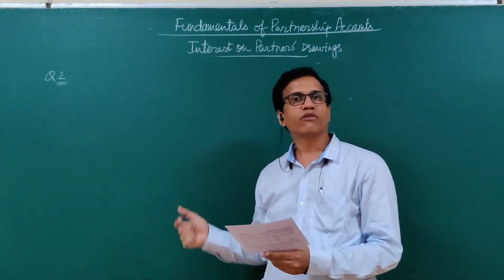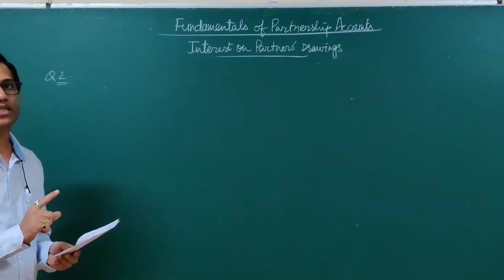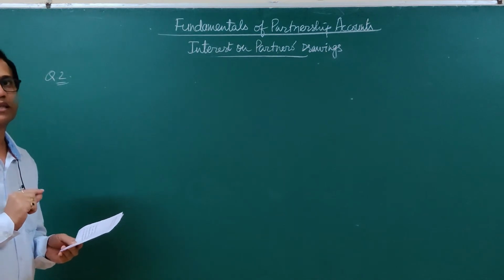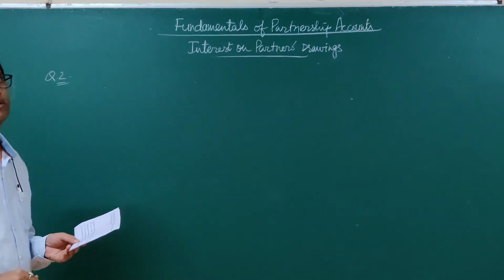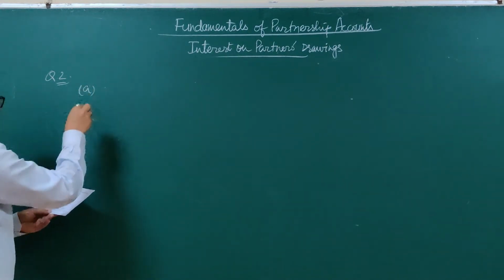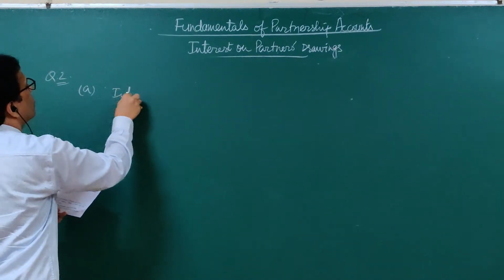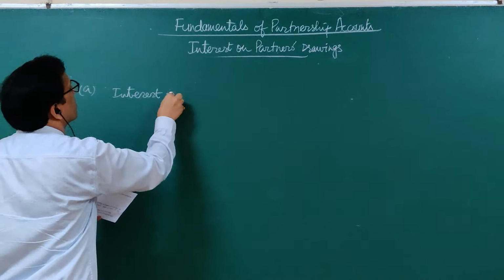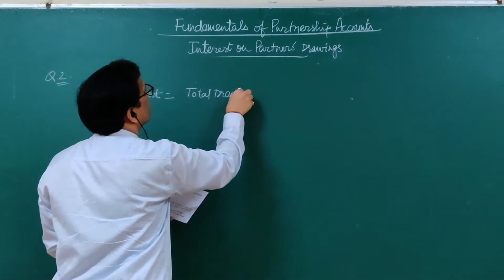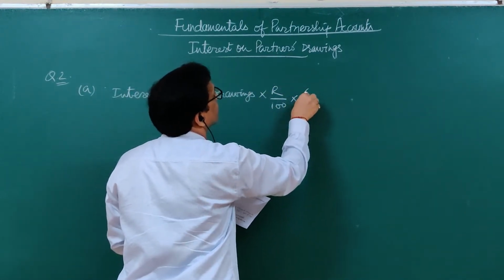Rate of interest on drawings is given with per annum, but in none of the cases is the date of drawings given. So in the first case, case A, it is given that his drawings during the year were 30,000 rupees. So interest we will calculate as total drawings into rate upon 100 into 6 by 12.